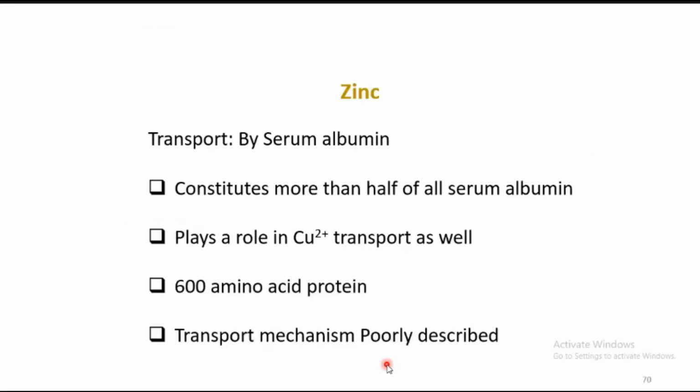So it is transported by serum albumin. The zinc-transporting albumin constitutes more than half of the serum albumin. It plays a role in copper storage and transport also. This serum albumin transport mechanism is not well known. So there are n number of hidden rooms in the biological systems. Still, that is the reason why the field is still flourishing.